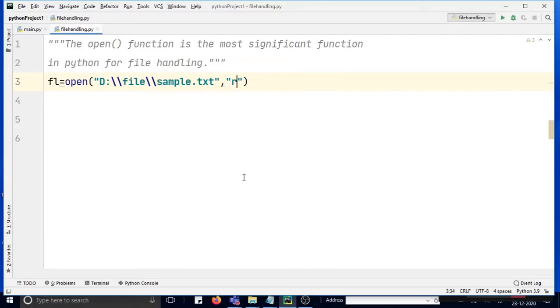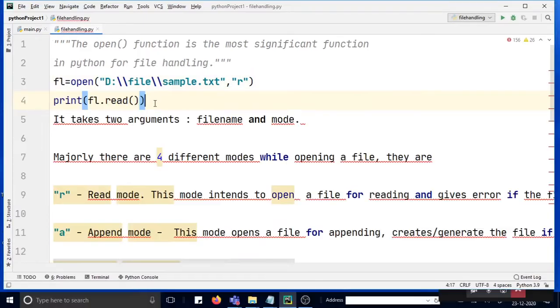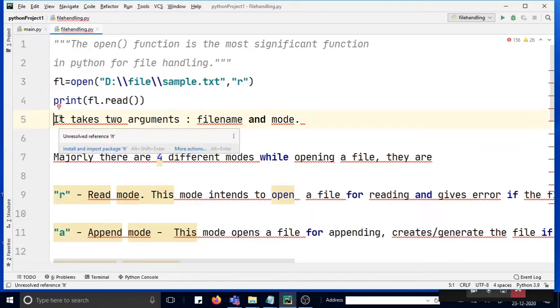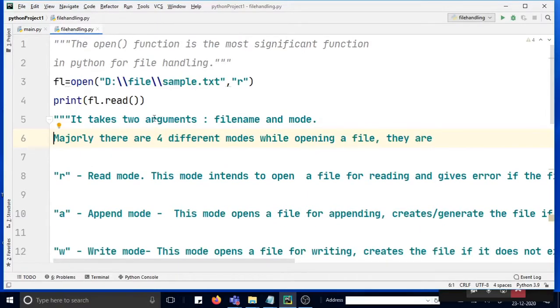Before that, let me show you how many ways you can manipulate the file. But before analyzing this, let me tell you a few things. These are all comments. The open function majorly takes two arguments. One is the file name, another one is the mode. This mode is very important. The mode signifies in which mode you want to operate the file. Do you want to read the file, or do you want to write the file, or if you want to do both, reading and writing. Sometimes you may append something to the file.